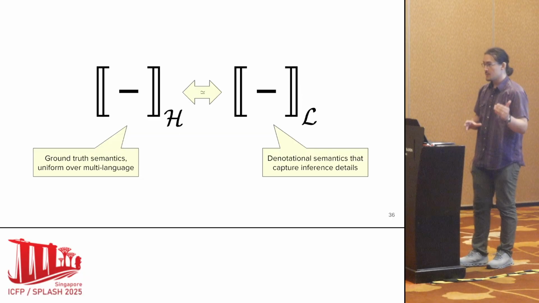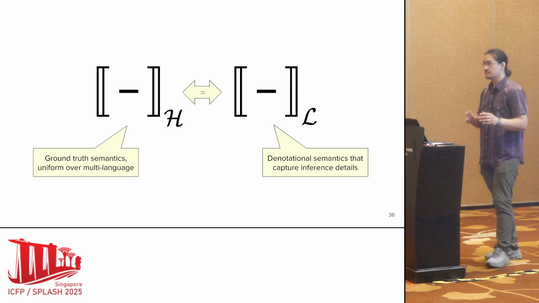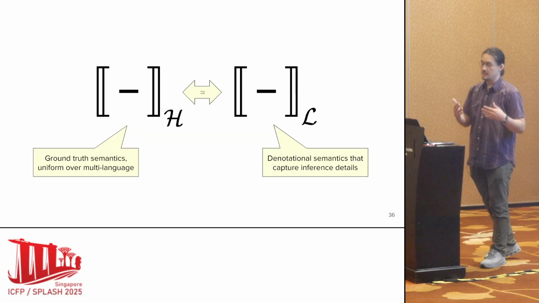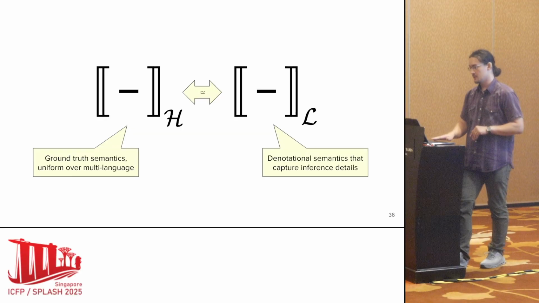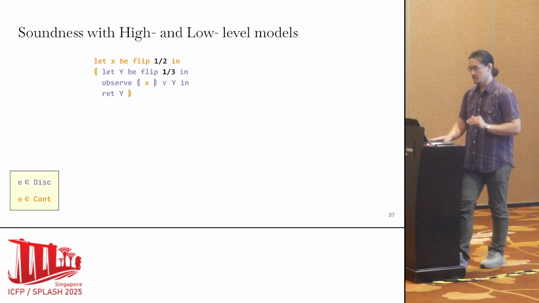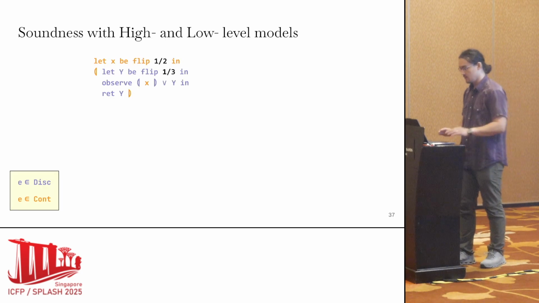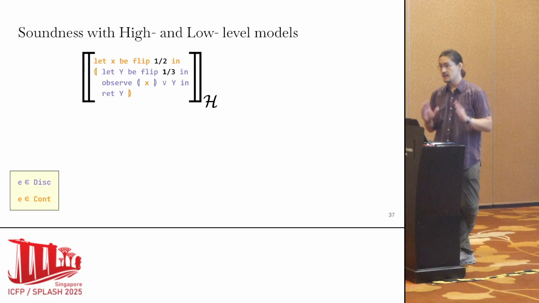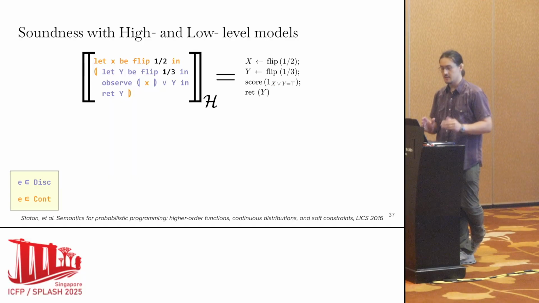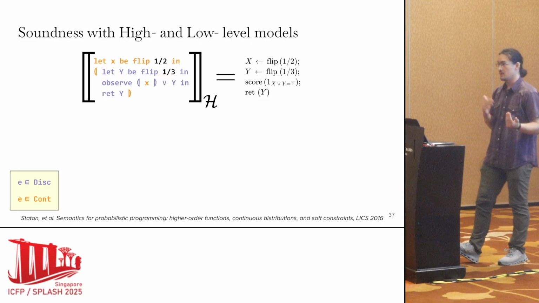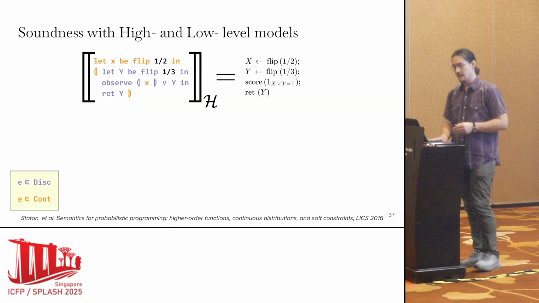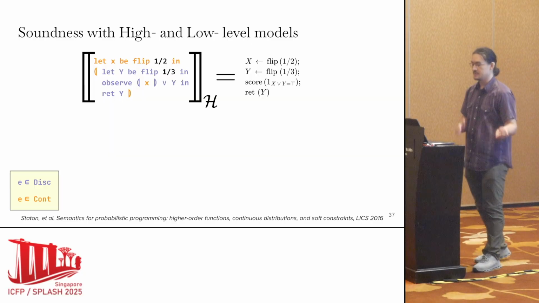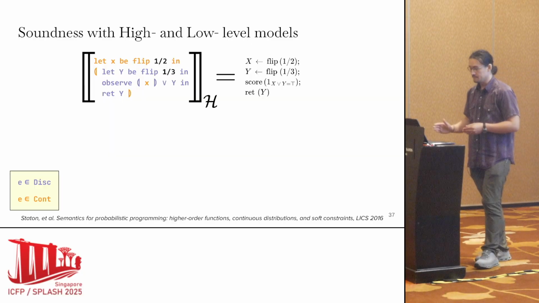We show that the high-level model is refined by the low-level model, and basically that importance samplers defined in the high-level model are equivalent to ones defined in the low-level model. So if we take a look at that program from before, what that means is that the high-level semantics are going to take syntactic flip statements in both cont and disc, and those will denote semantic flip statements. And then observe statements will denote this semantic score.